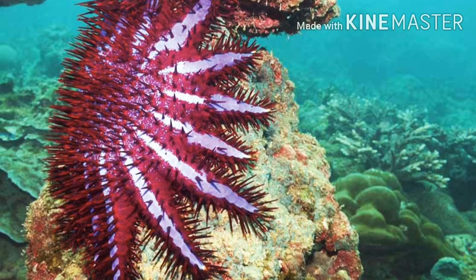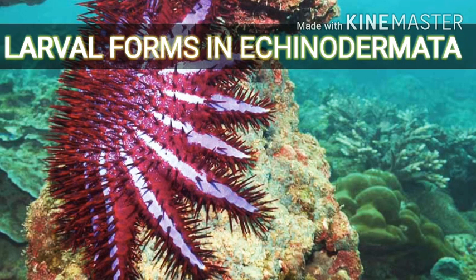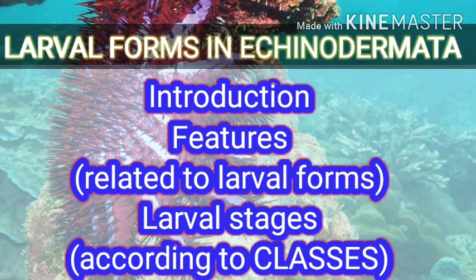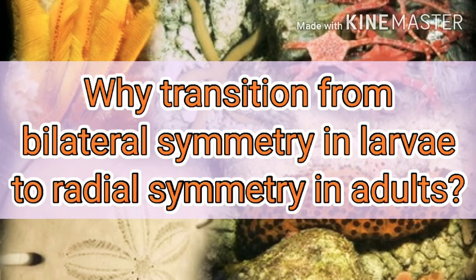Welcome students. Today we will discuss larval forms in Echinodermata. Let's know the outline of the topic, that is introduction, features related to larval forms, and larval stages according to their class. With this, we also know an interesting fact: why the transition from bilateral symmetry in larvae to radial symmetry in adults. So let's get started.